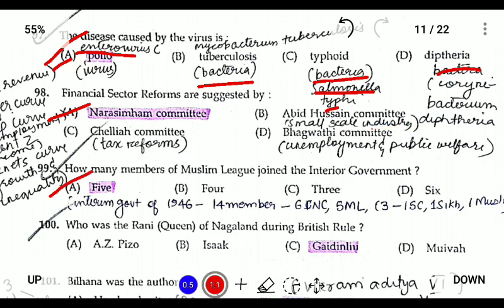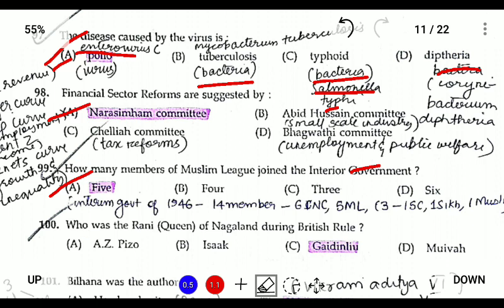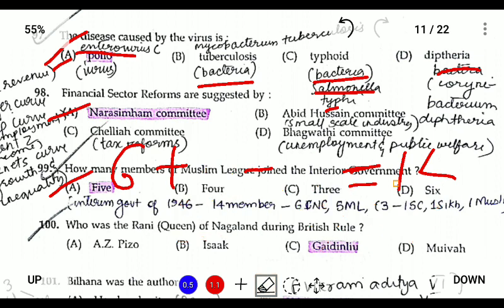The interim government of 1946 consisted of 14 members, in which 6 members were Congress, 5 members were Muslim League, and 3 consisted of one each from the SC community, the Sikh community, and another minority community. So the total comes to 14 members.